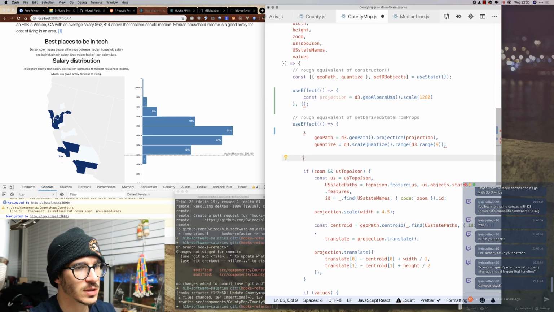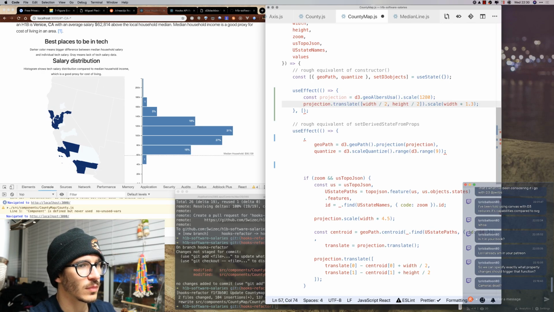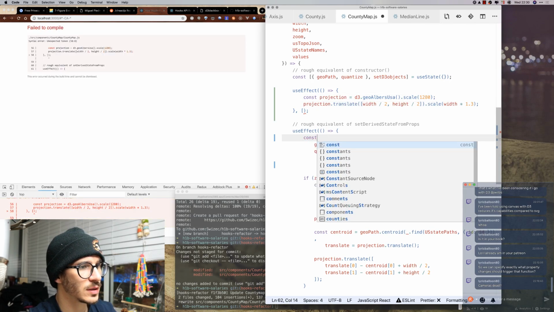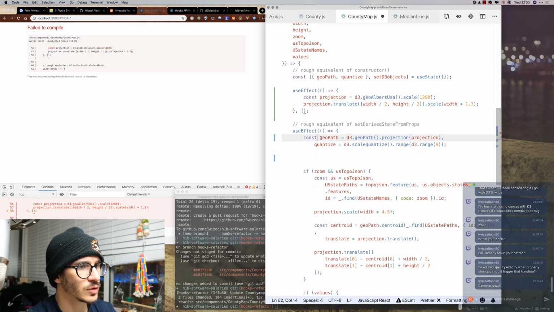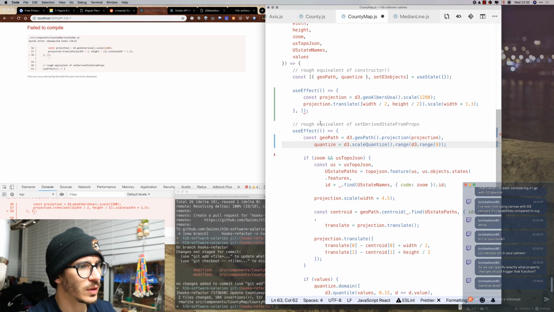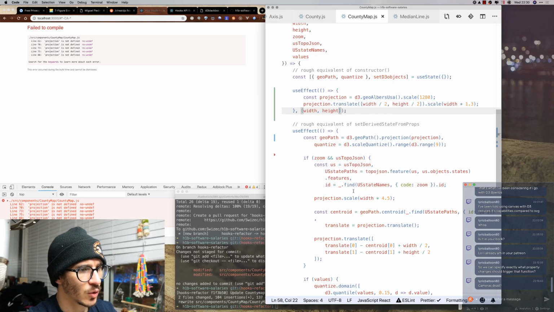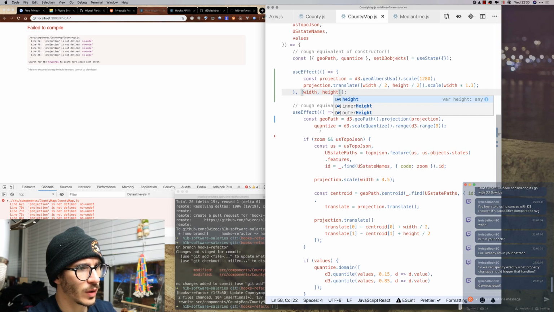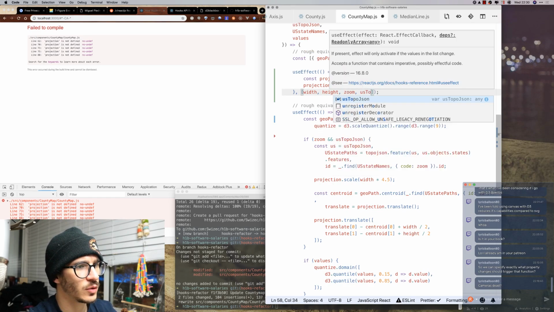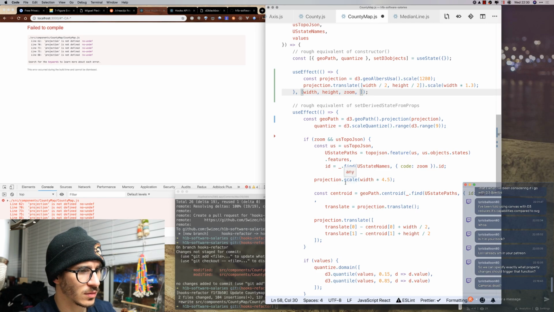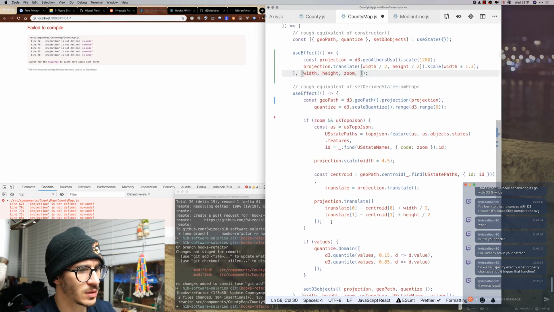and we can do this stuff, right? So this is still a const geopath blah, so we have that, and the projection changes when the width changes or the height changes or when the zoom changes, zoom and US topo JSON, or actually width and height, yeah, zoom and wait, no, so that, no, it doesn't really make sense.